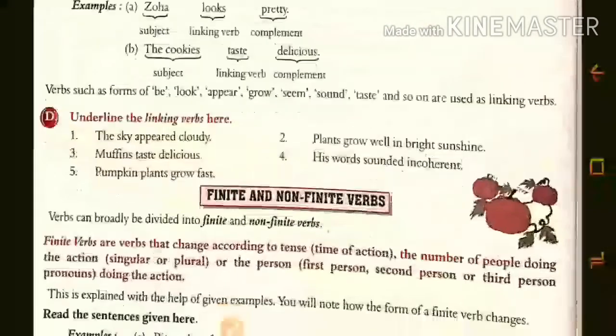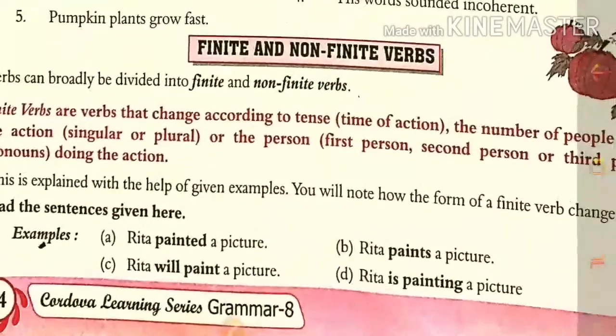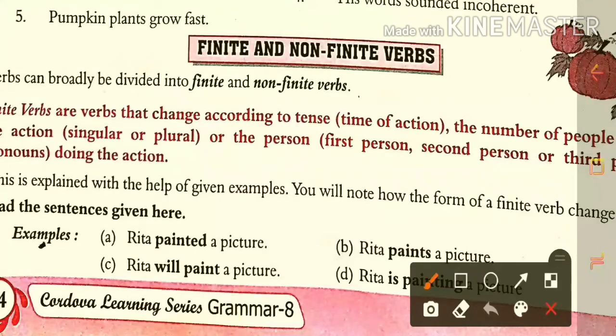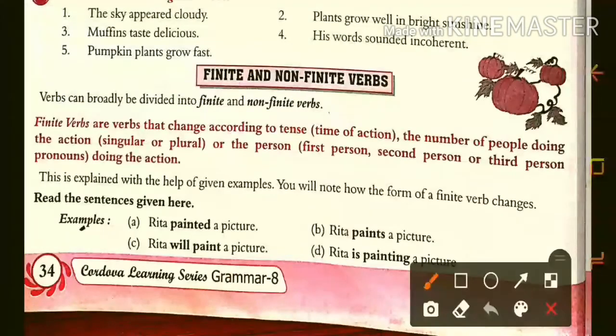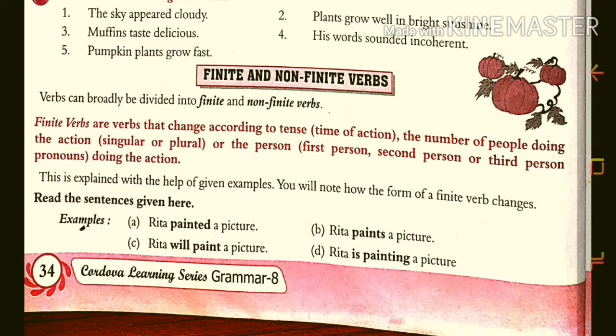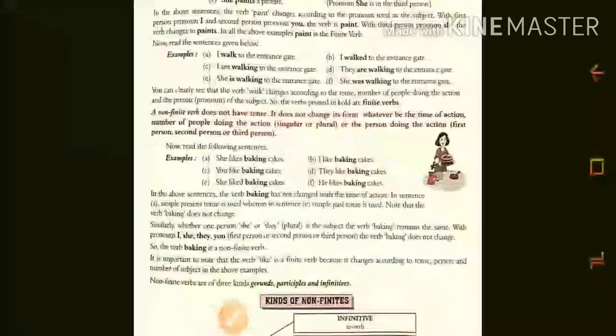So if you observe all the sentences, you will notice that in each sentence the verb is changed. In question A, it is painted, then paints, then will paint, and is painting. So which verbs are changing according to the